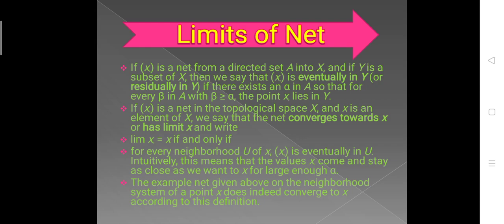If x alpha is a net in the topological space X and x is an element of X, we say that the net converges towards x or has limit x, and write limit x alpha is equal to x, if and only if for every neighborhood U of x, x alpha is eventually in U. Intuitively, this means that the values x alpha come and stay as close as we want to x for large enough alpha. The example net given above on the neighborhood system of a point x does indeed converge to x according to this definition.